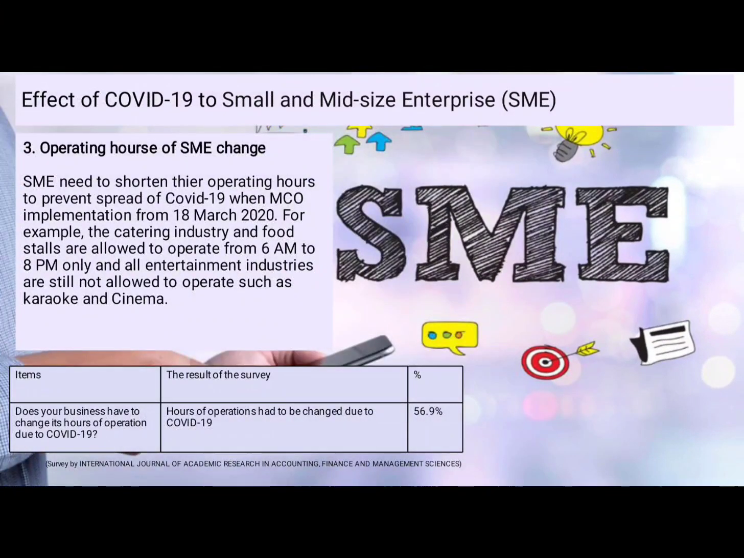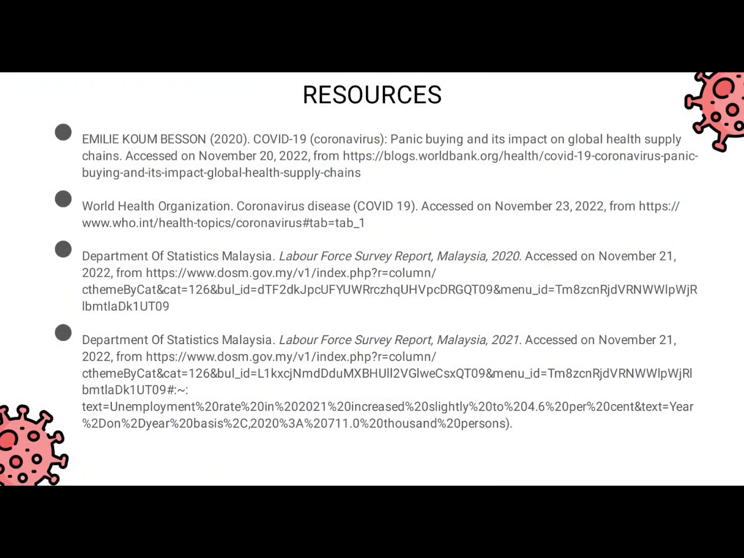The last effect is that the operating hours of SMEs change. SMEs need to shorten their operating hours to prevent the spread of COVID-19 when the MCO was implemented from 18 March 2020. Based on the survey of the International Journal of Academic Research in Accounting, Finance and Management Science, operating hours had to be changed due to COVID-19. It showed a higher percentage, which is 56.9%. That's all for our group. Thank you.